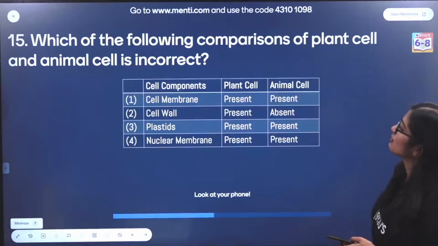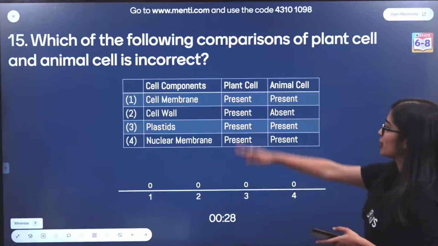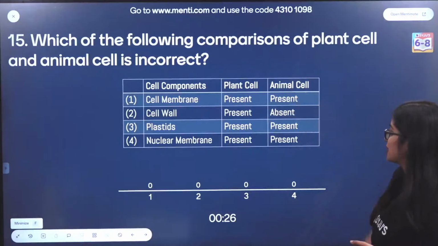Okay, which of the following comparisons of plant cell and animal cell is incorrect? So you have cell components, plant cell, animal cell.